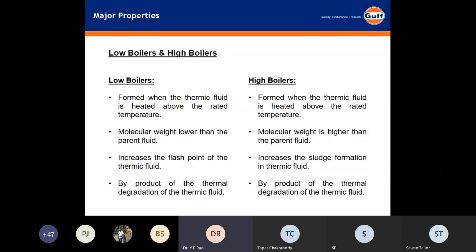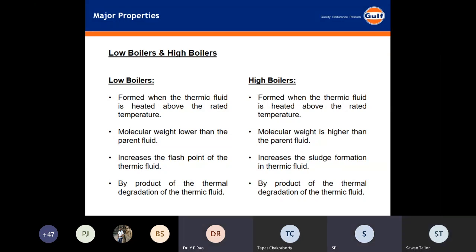The second thing you are telling is the sludge formation, when the product is getting oxidized. In any case, dissolved air is always there unless you clearly use nitrogen blanketing, but still the system picks up air at the same time. So that is because of oxidation products. Sludge always comes because of oxidation products. If it's oxidation, polymerization, yes, Tapas is telling, molecular weight can increase.